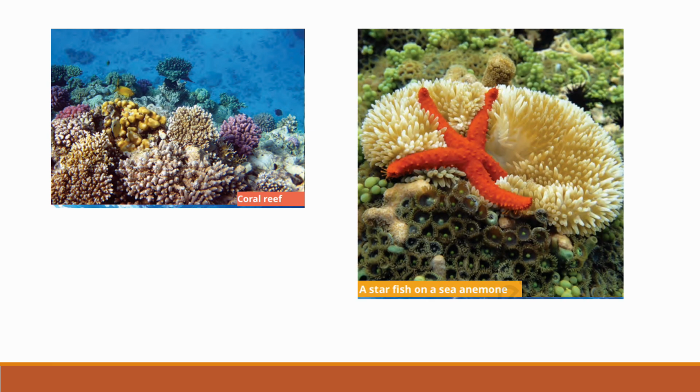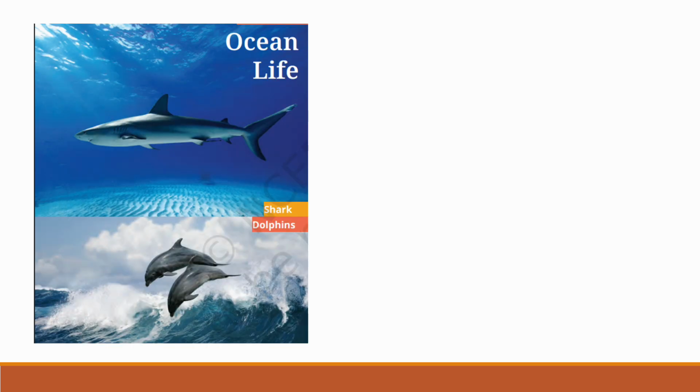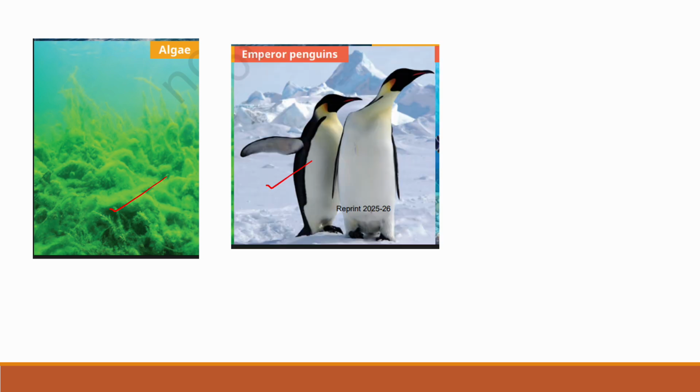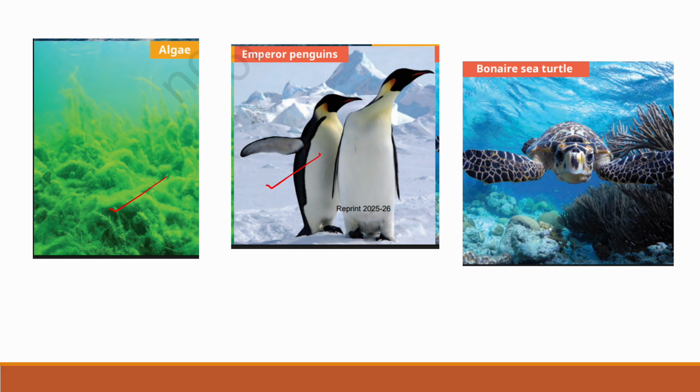See, these are coral reefs. You can see the picture of a coral reef, then a starfish on a sea anemone. Then you can see a shark, then dolphins, then a sperm whale, mother and baby, then a shallow coral reef with a colorful tropical fish. This is algae, then emperor penguins, then Bonaire sea turtle. These are sea turtles.